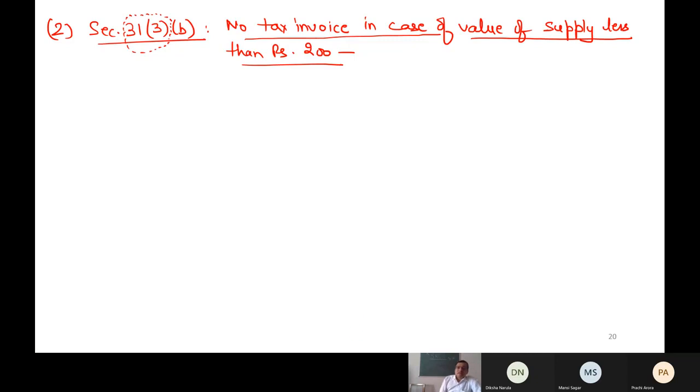It says that some conditions are to be satisfied. First, the supplier must be registered. The recipient is unregistered.